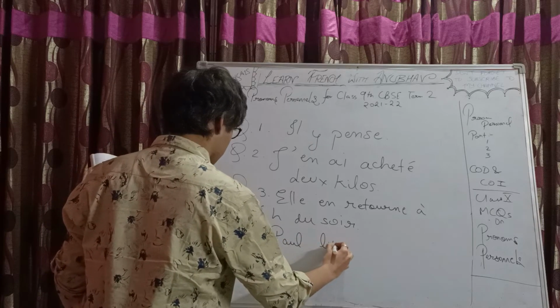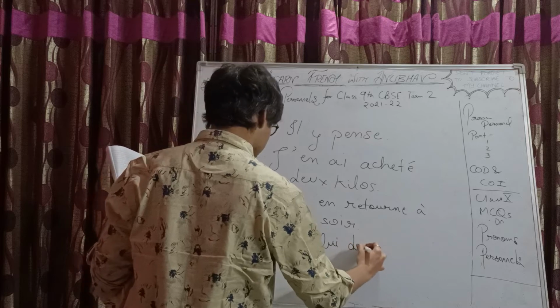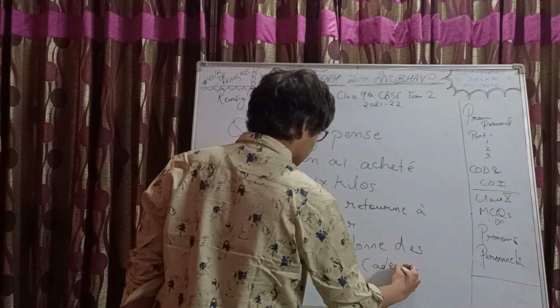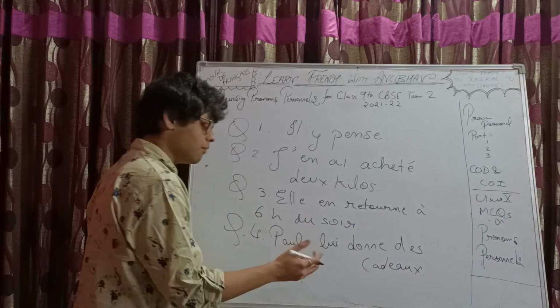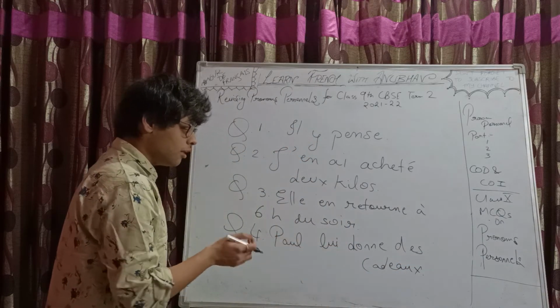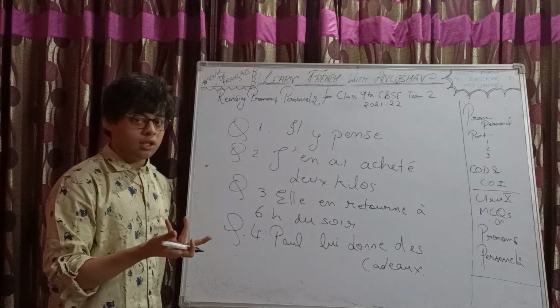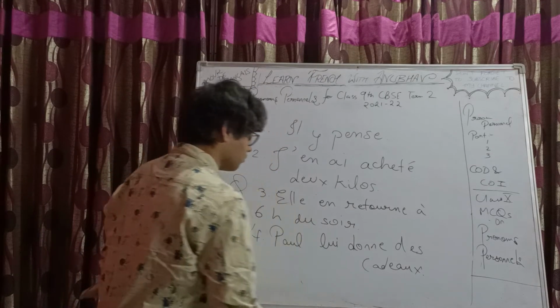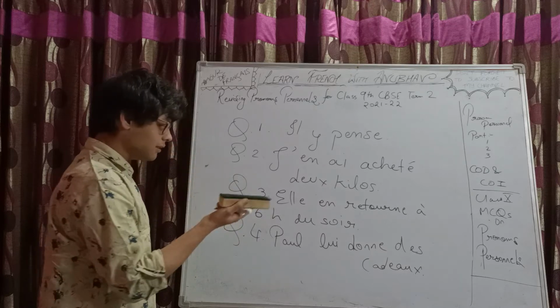Paul lui donne des cadeaux. Simple. À son ami replaced by lui. Like lui is what? The singular indirect object pronoun, right, for third person singular.